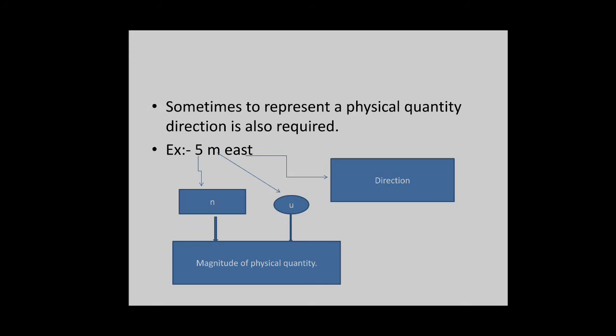Sometimes we require three things to represent the physical quantity. For example, 5 meter east, here 5 is numerical value and meter is proper unit, where east is direction. Here 5 meter together is called the magnitude of that physical quantity. I think you understand this. Let's go to the next topic.